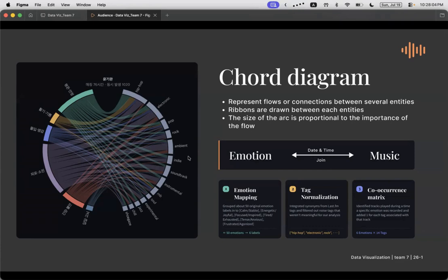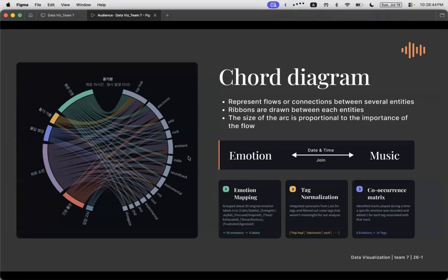To create this diagram, we went through 3 steps of data preparation. First, we mapped the emotions into 6 categories. We grouped about 50 original emotional labels, including spelling variations and typos, into 6 categories based on their meaning. Second, we normalized the tags. We integrated synonyms from Last.fm tags and filtered out the noise tags that were not meaningful for our analysis.